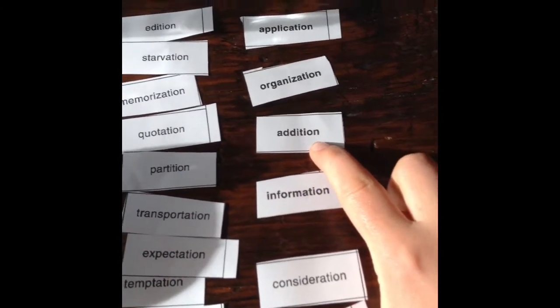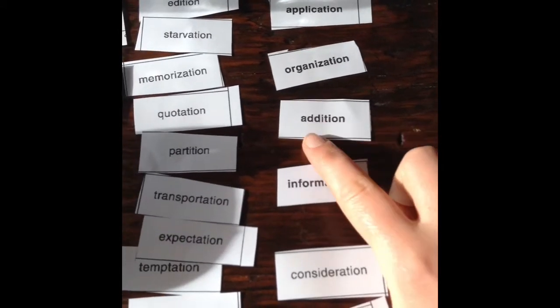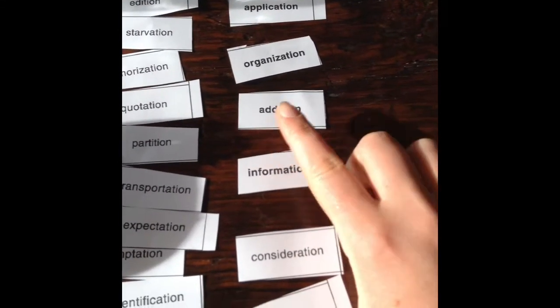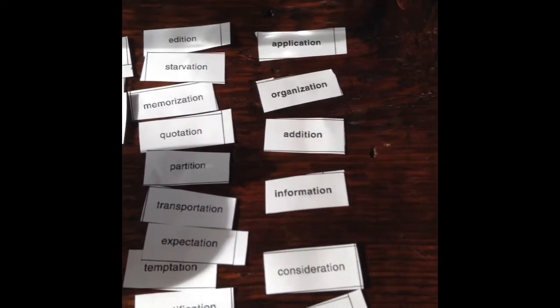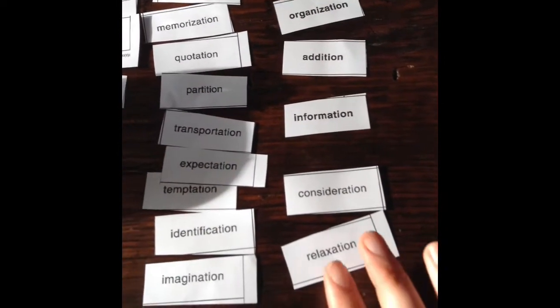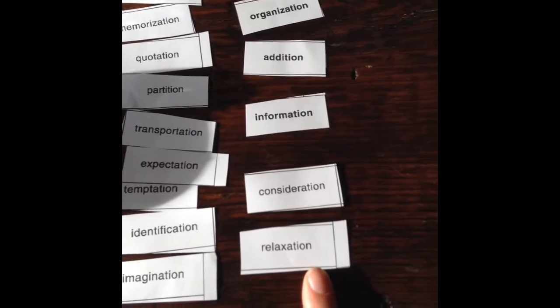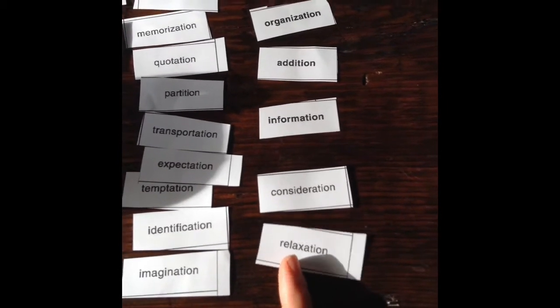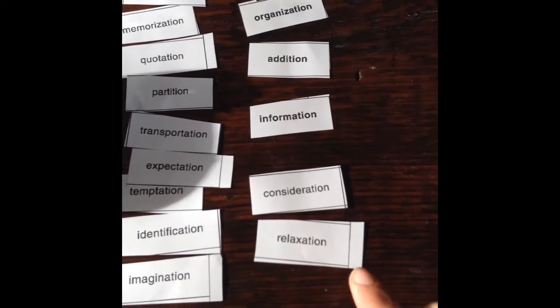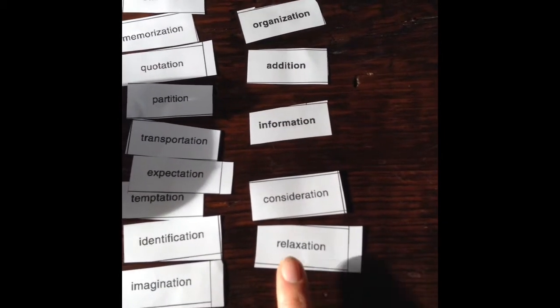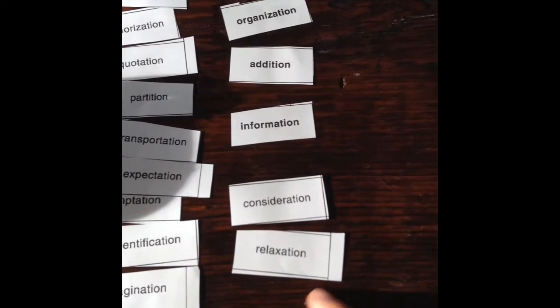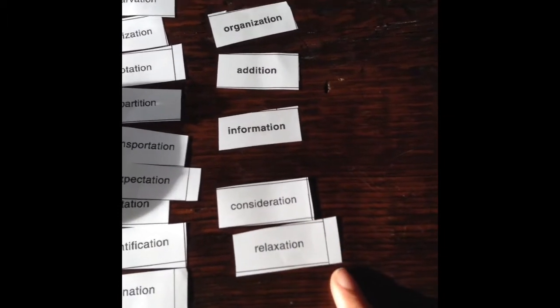When we add on the suffix I-T-I-O-N, it changes the verb to add into a noun, addition, meaning the process of adding. When we look at relaxation, the verb is to relax. When we add on the suffix A-T-I-O-N, we change the verb from to relax to the process of relaxing, relaxation.